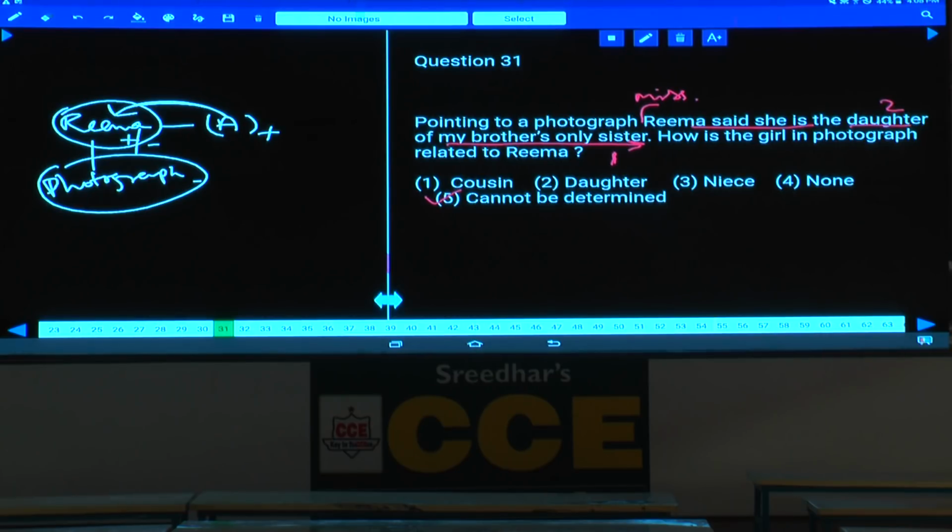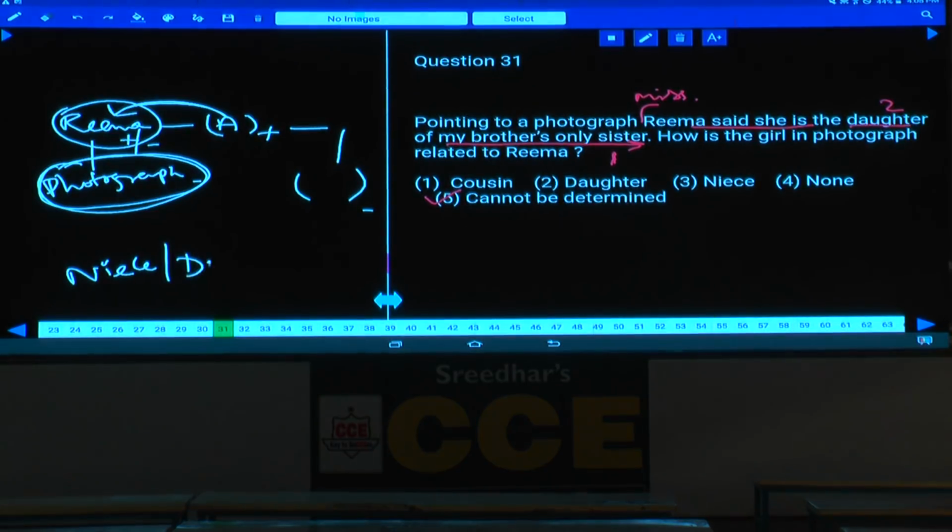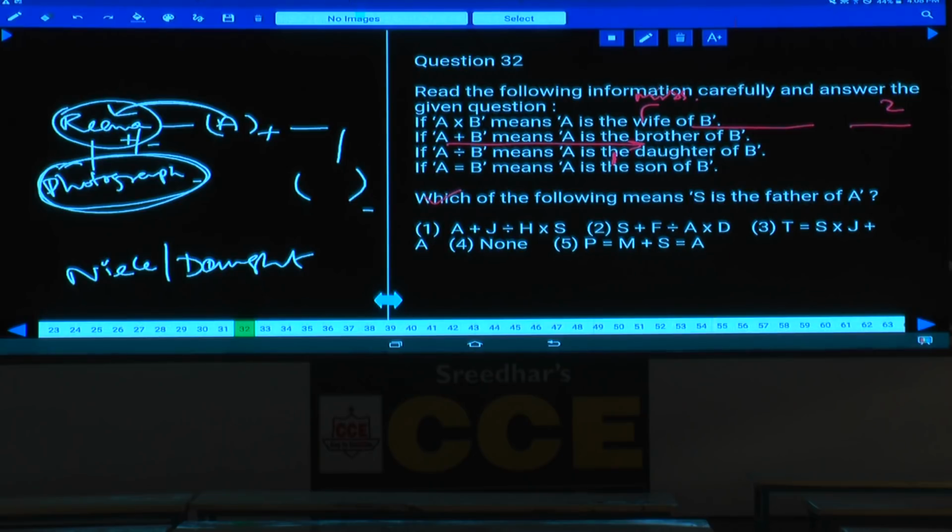Hence, this person in the photograph could be either Rima's daughter, or which other person can be Rima's niece as well. How many possibilities you have? We have some 2 possibilities. The answer could be niece or the daughter. Niece or the daughter, hence it is cannot be determined. Done with this? Question number 31, it is choice 4.